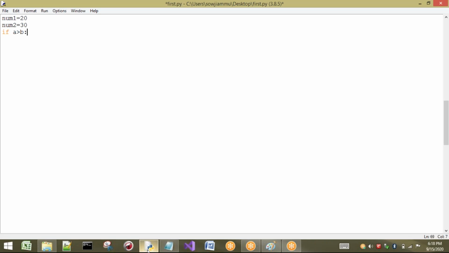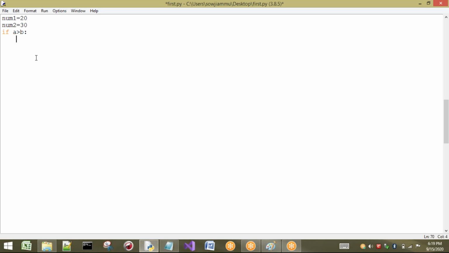Okay. After placing the colon, see, if I am not going to place the colon, what happens? It goes to the first location. But if I place the colon here, that indicates that whatever statements are going to be written from now on are going to be considered under the if. Now see, if I press enter, what happens? Let us see.